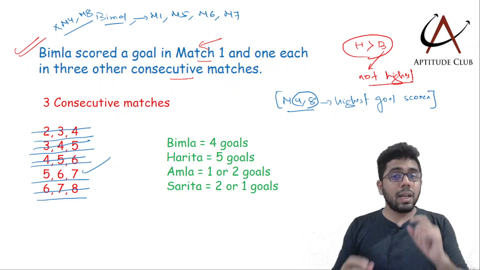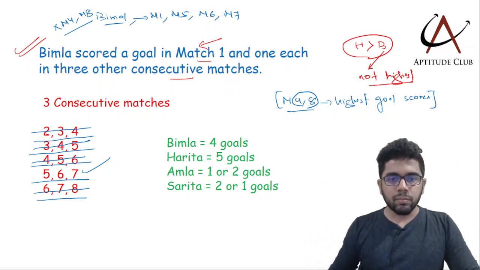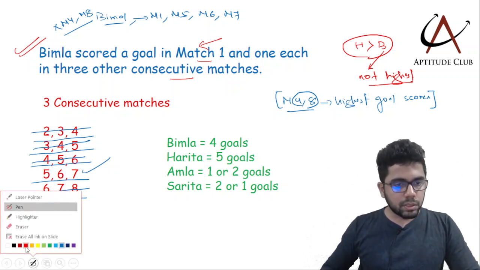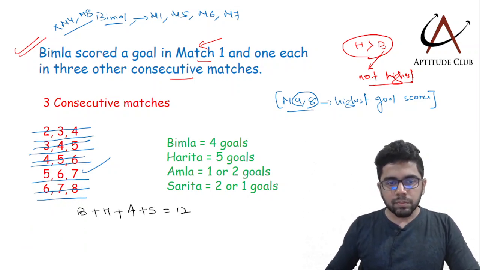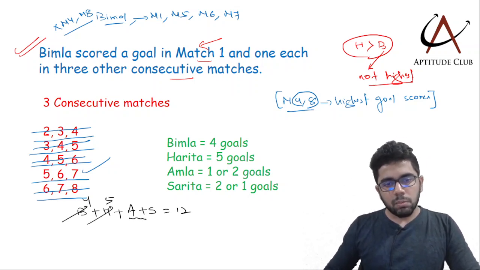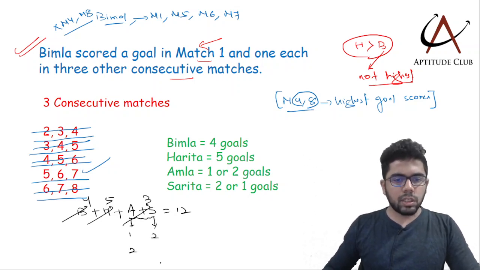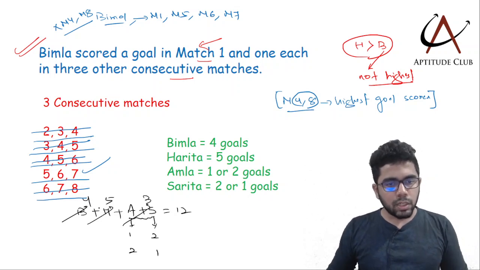Now because Bimla has scored 4 goals and we know Harita will score more than 4 goals. So suppose, let me put it this way, Bimla plus Harita plus Amla plus Sarita, total it is 12 goals. If Bimla is scoring 4 and मैं Harita को 5 लेता हूँ, तो Amla plus Sarita it is 3. तो वहाँ पे Amla can score 1 and Sarita can score 2, or Amla may be scoring 2 and Sarita may be scoring 1. Now this is possible. Bimla 4 and Harita I can take 5.